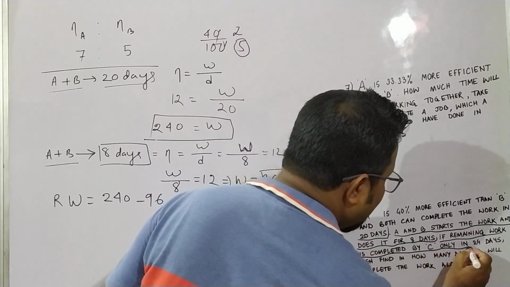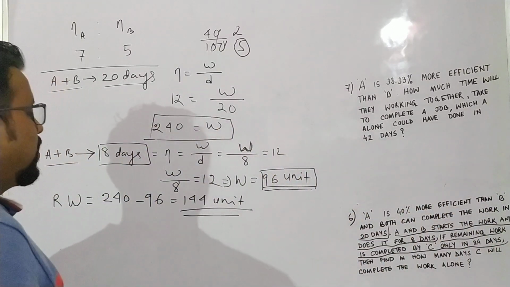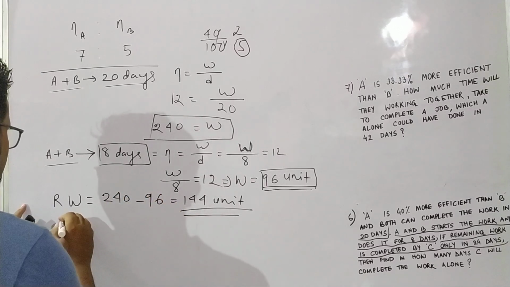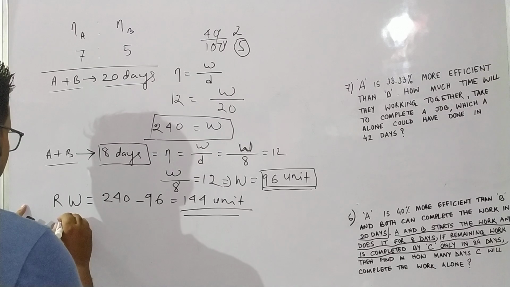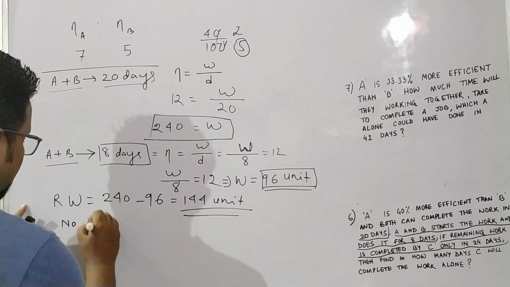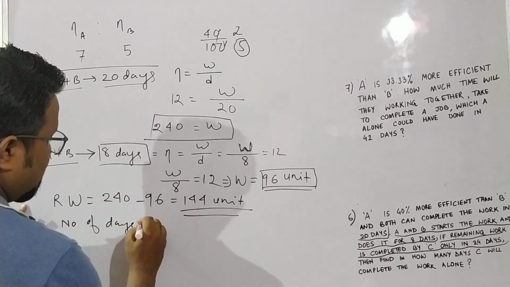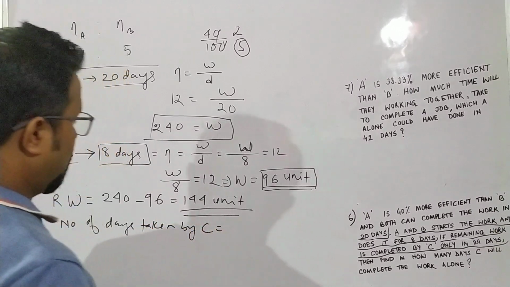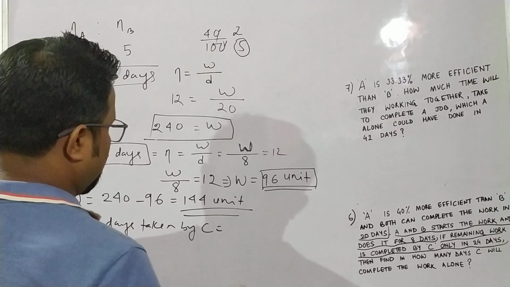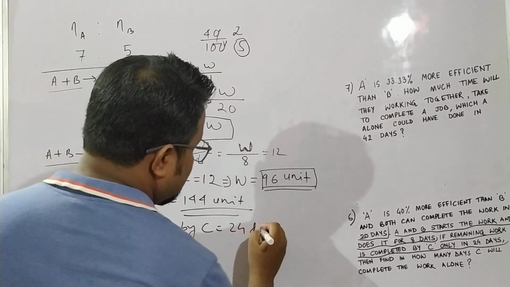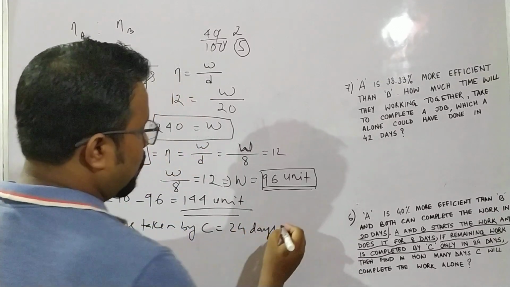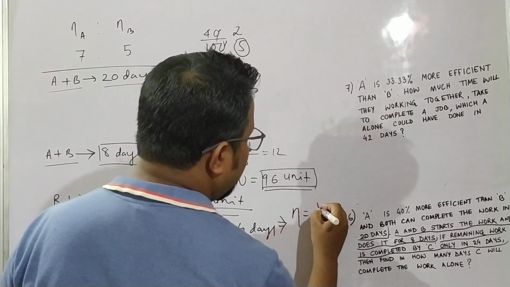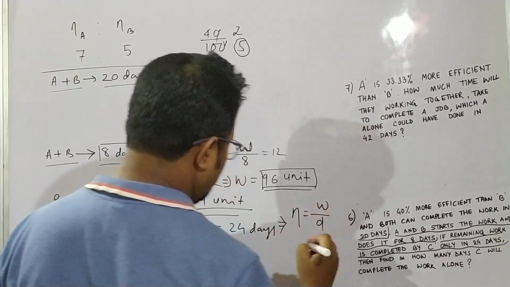If the remaining work is completed by C alone in 24 days, the number of days taken by C is 24. Here also we take efficiency is equal to work by number of days.